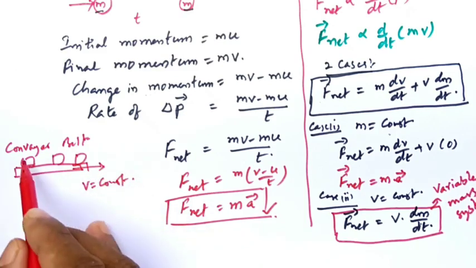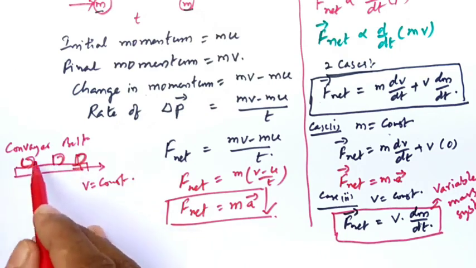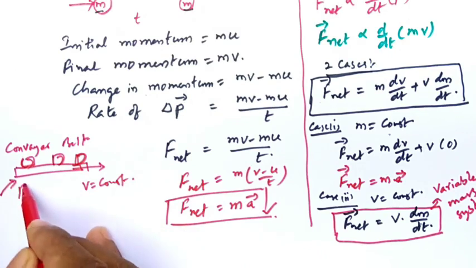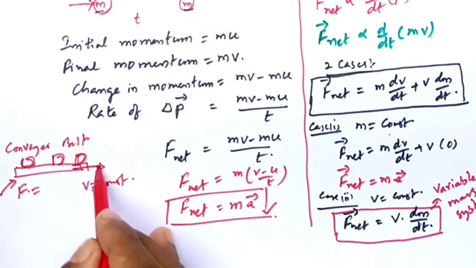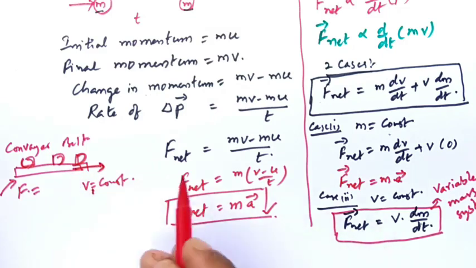But you will be adding mass on that belt, which means here mass is changing. The engine needs to apply a force on the belt, and that will be equal to v, the constant speed of the belt, into the changing mass.